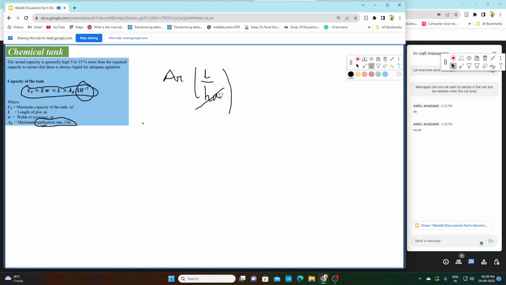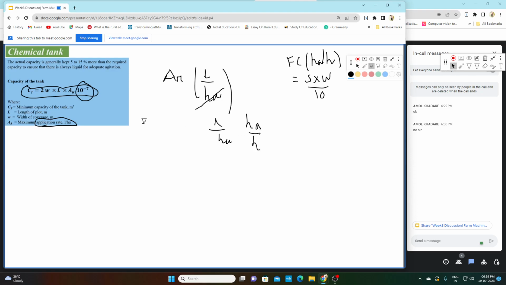Now how do we cancel this hectare? You already know field capacity, which I have told you. Field capacity is S into W divided by 10, where S is the speed in kilometer per hour, W is in meter, and we get field capacity in hectare per hour. But in this field capacity, if we use speed into width, that will give the solution in liter per hectare into hectare per hour.